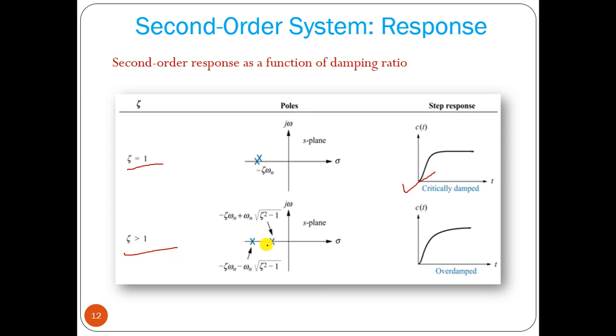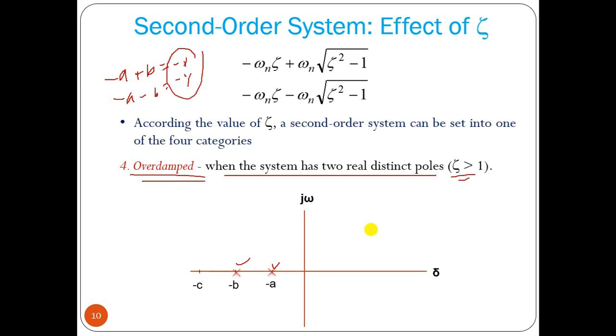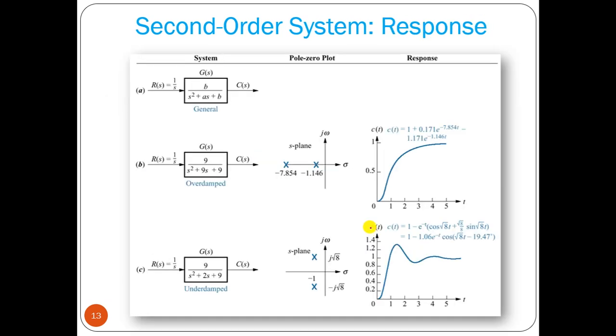Zeta greater than 1, we have two real poles on the real axis. It is overdamped, no oscillation. Okay, so these are the four types of response that we are getting.